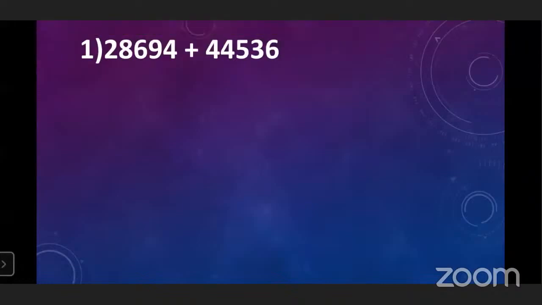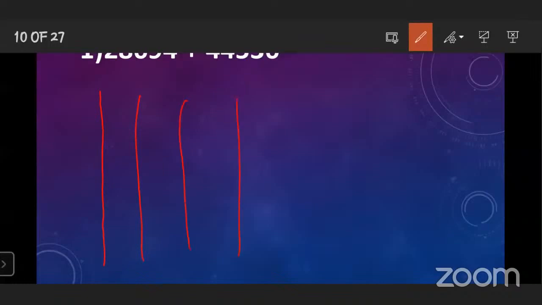Which process have we done in the addition without carrying over? The same process we have to follow. How many digits are here? Here also 5 digits, and the second number also has 5 digits. That means how many columns do you have to draw? 5 columns. 1, 2, 3, 4, 5. After drawing the columns, what do you have to do?